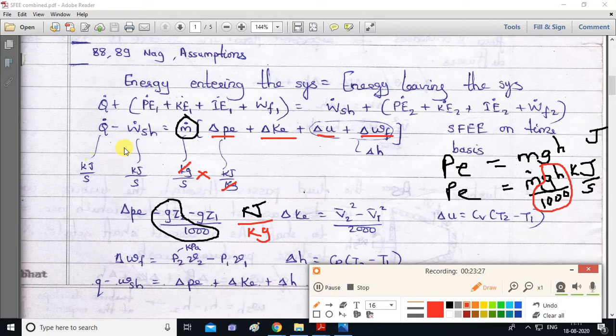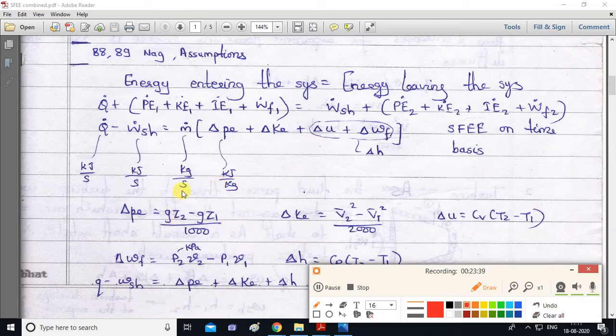And this is same as unit on left hand side, kilojoule per second for heat transfer rate, and work transfer also unit is kilojoule per second. So what you have to remember is why this equation is divided by 1000: to convert joule into kilojoule. Then this is gz, and this m dot represents per second. I hope all the units are clear.